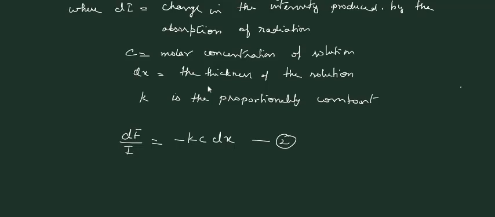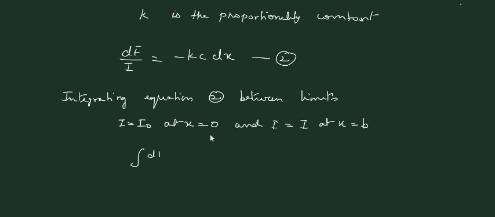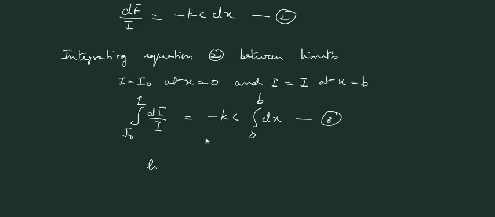Integrating equation 2 between limits, I is equal to I0 at x is equal to 0 and I is equal to I at x is equal to b, where b is the path length, we get the integral of dI by I from I0 to I is equal to minus Kc times the integral from 0 to b of dx. The integral of dI by I is ln I within the limits I0 to I, is equal to minus Kcx, with limits 0 to b.